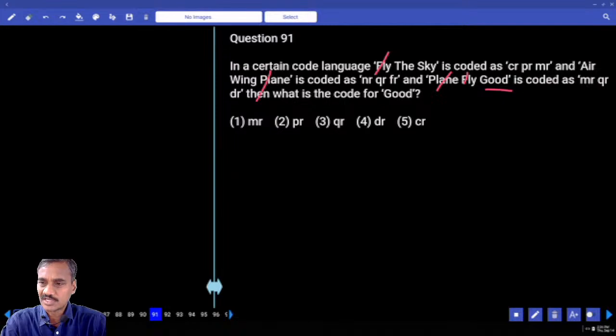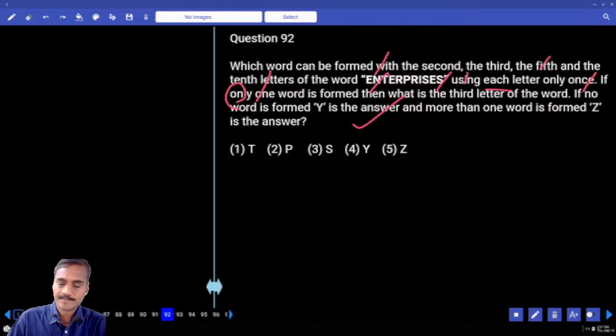What are the codes that are common? CR, MR is common, MR is common. And the next one, QR, DR. QR is common. Hence DR is the code for the word good. Choice for question number 91.